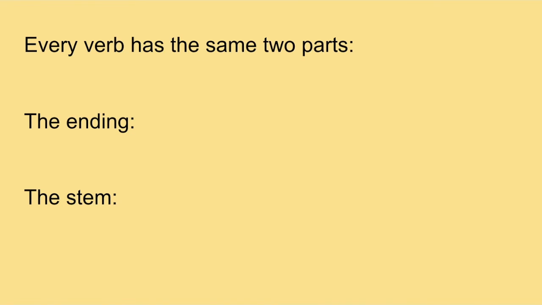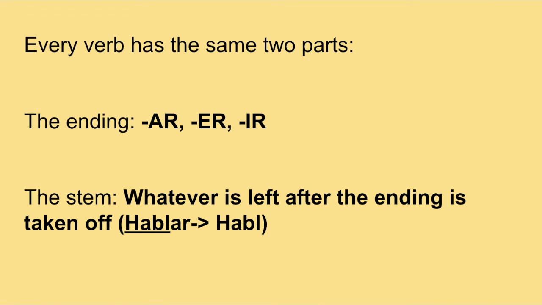So kind of getting back to the basics before we jump into jugar completely, every verb has the same two parts. So there's the ending and the stem. The ending we know to be AR, ER, or IR. And that's just based off of spelling. The stem is whatever is left after the ending is taken off. So from hablar, our ending is AR, we take that off and we're left with the stem, which is just habl.